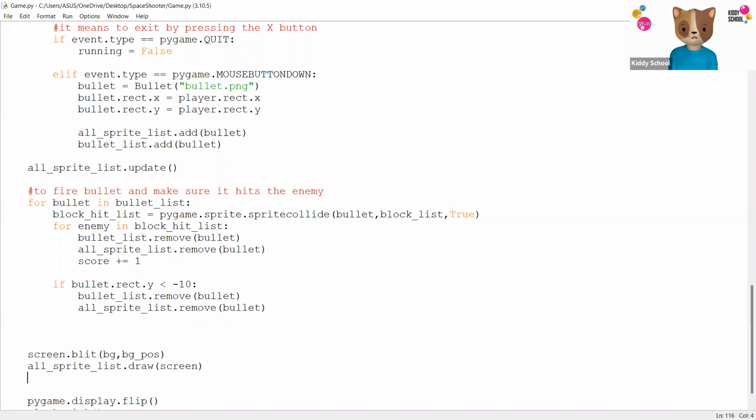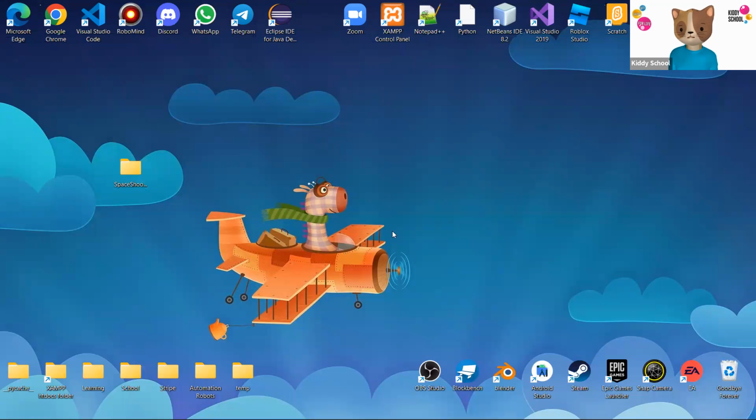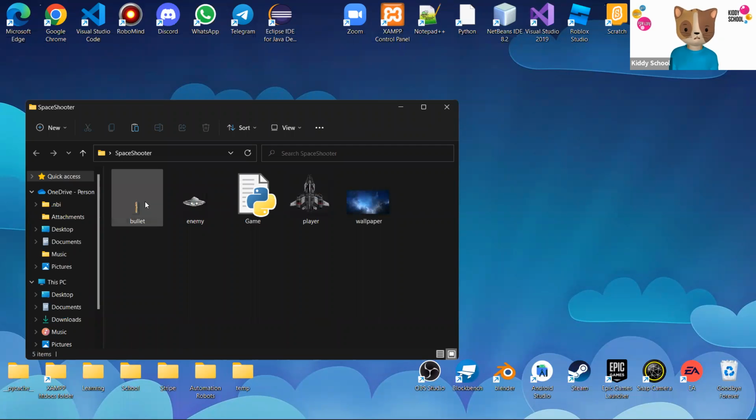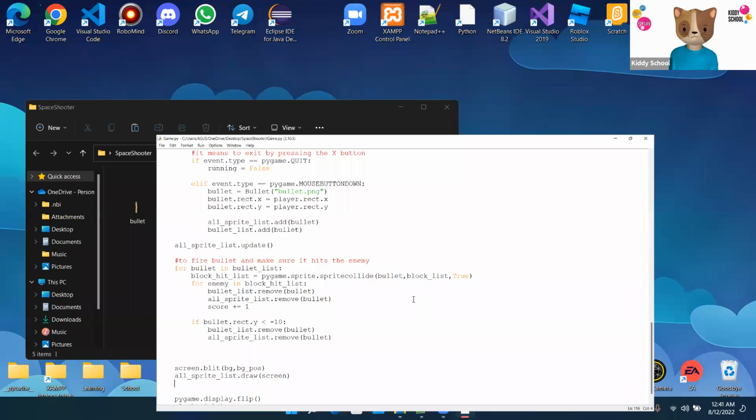Now, before we run, I need to get an image for the bullet. Usually I draw things, but I have an image for the bullet ready with me. So I'm just going to get the image for the bullet now. Just a second. I think I have it over here. Okay, I got it. I think this image is going to work. So into the folder, I didn't add any image for the bullet, so I'm going to add the image for the bullet here. It's a tiny, tiny thing. So let's run the game and see how it works.